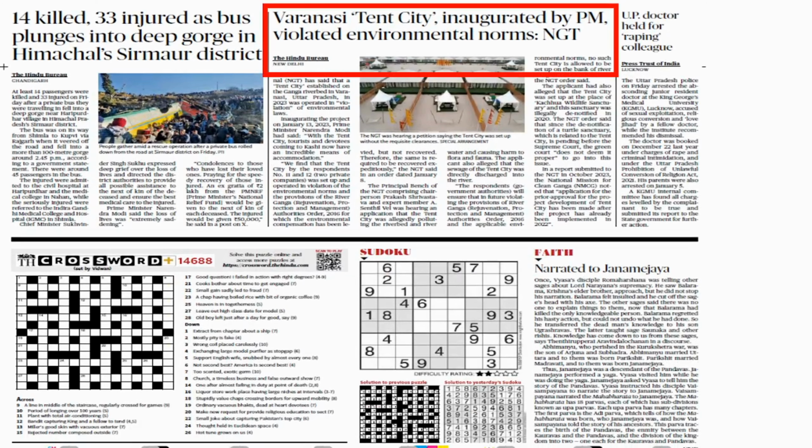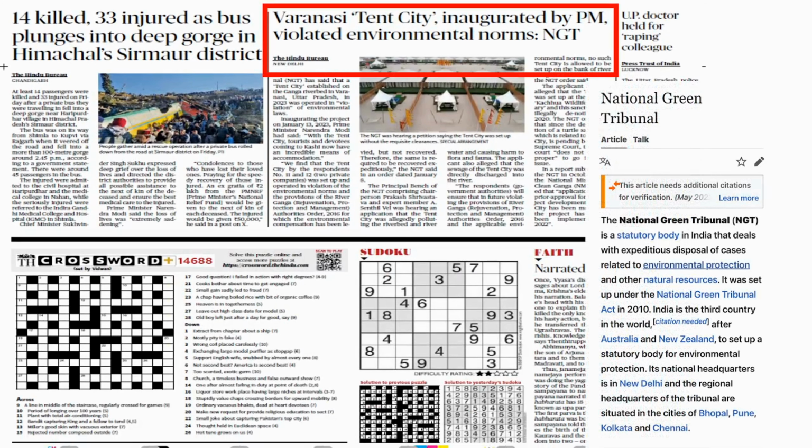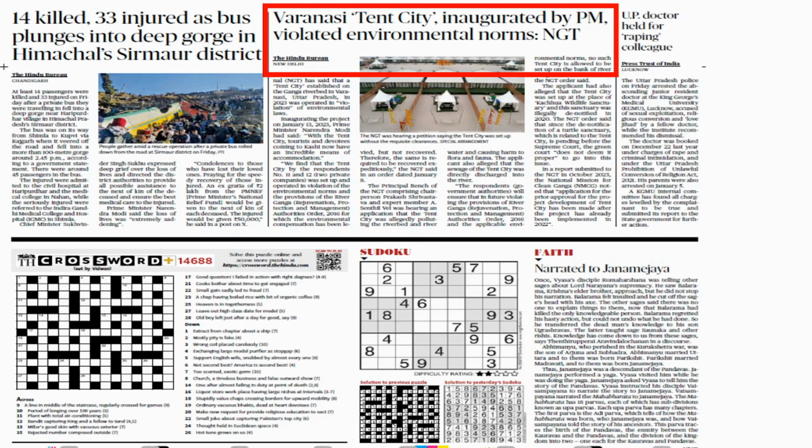Next comes an article related to GS3 environment. Here we are talking about NGT. In the city of Varanasi, we have the river Ganga, and near the Ganga river bank, some people have constructed something called a tent city, for tourism purposes, etc. This tent city is not according to the environmental norms. We have the Environmental Protection Act 1986. Under this, government gives various rules to protect various kinds of environment like river banks, coastal areas, hills, etc. Everyone has to follow these rules.